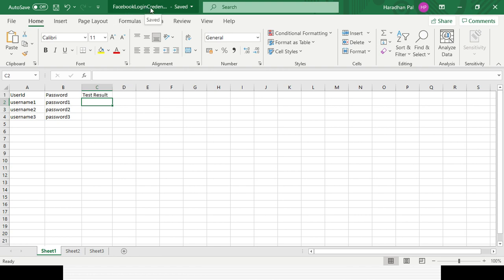So this is my data sheet name, Facebook login credential. I will be creating 3 different columns here: cell 0, cell 1, cell 2, user ID and password. That is my row heading. And here I want to provide 3 different combinations through which I want to read the data in the sheet 1. And in that particular column, I want to write the data, right?